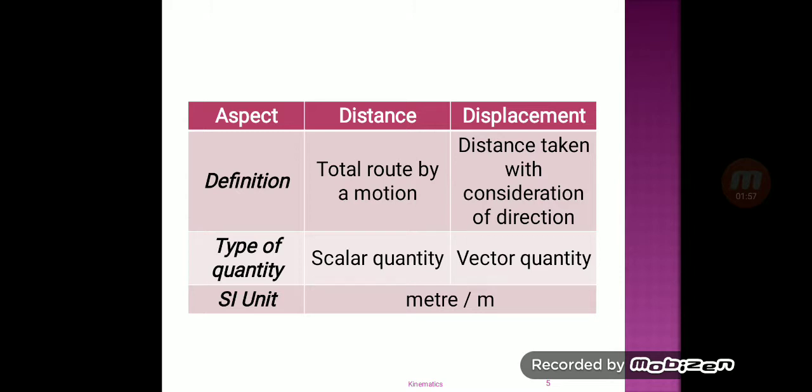This is the summarized chart of distance and displacement. Definition of distance is total route of a motion. That of displacement is distance with consideration of direction. Type of quantity: distance is a scalar quantity, whereas displacement is a vector quantity. SI unit of both is meter.